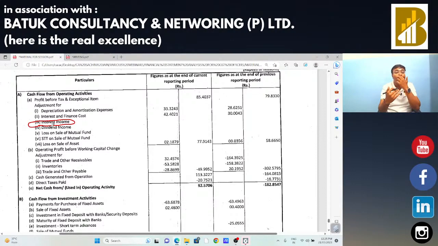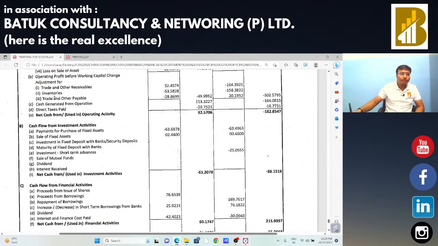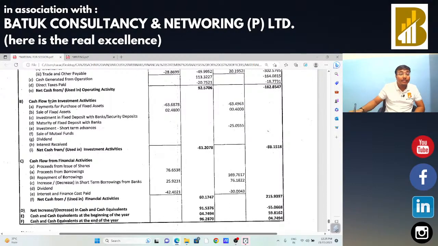Practically, in the financial statement we are going to check the same. Okay, now there is a sale of fixed assets also. In that case we need to check whether GST is paid or not on that particular sale.